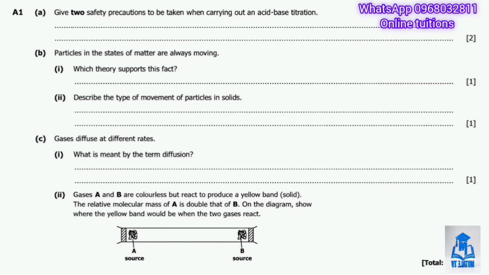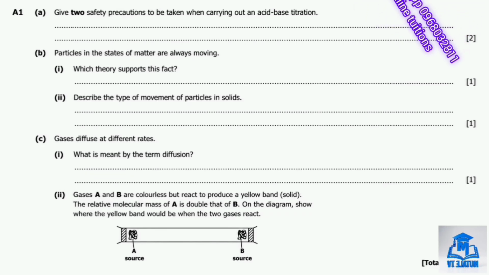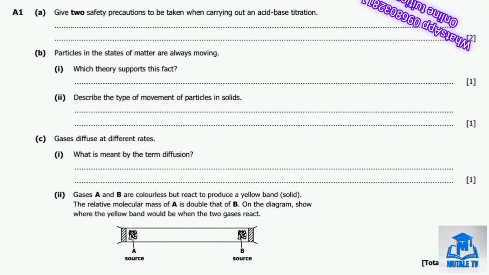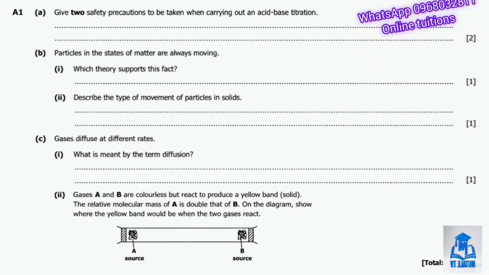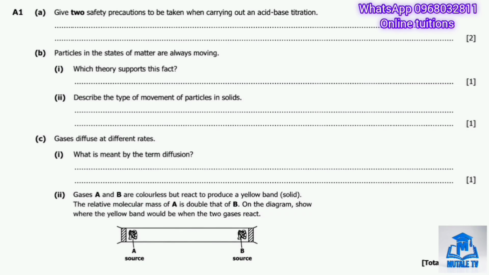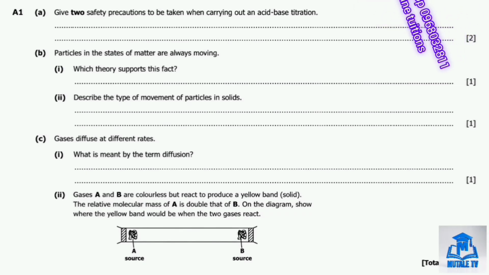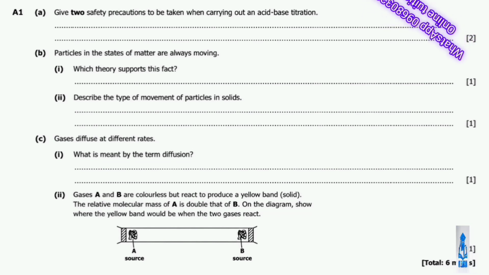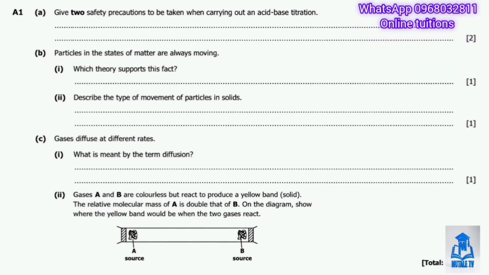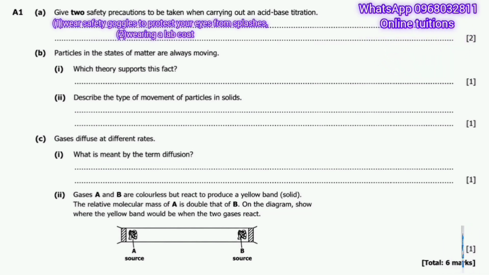So part A asks us to give 2 safety precautions to be taken when carrying out an acid-base titration. So titration involves the handling of acids and alkalis, which can be corrosive, so safety always matters here. 2 good precautions are wear safety goggles to protect your eyes from splashes and wear a lab coat.